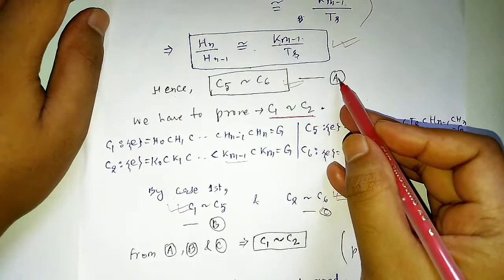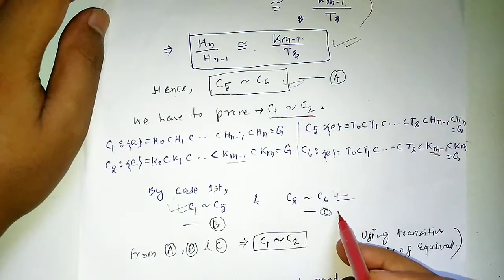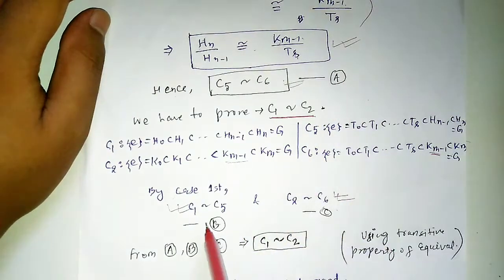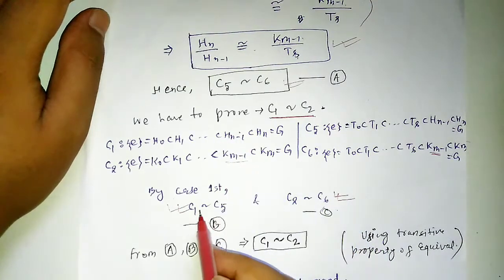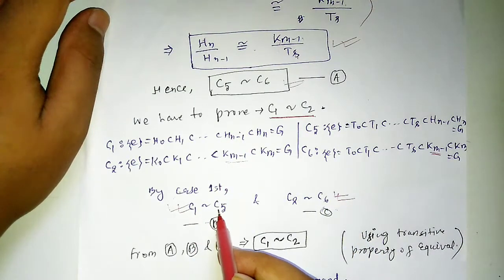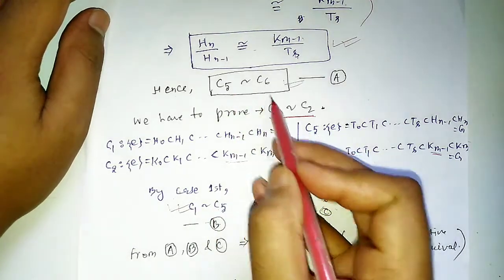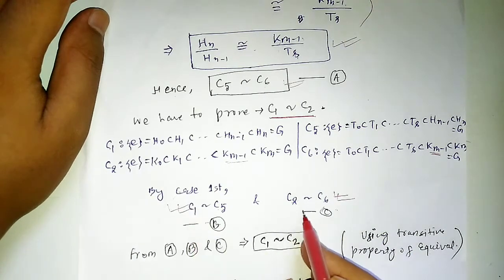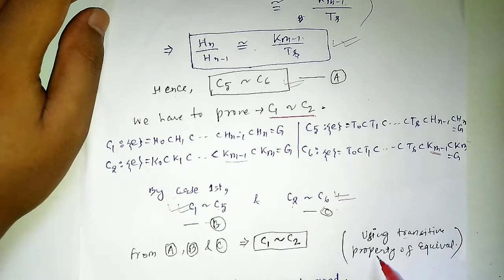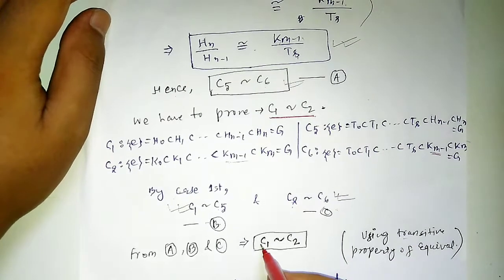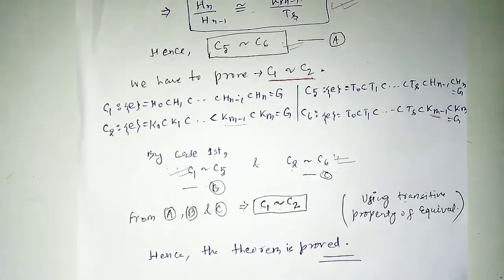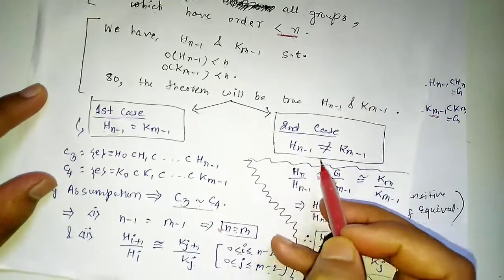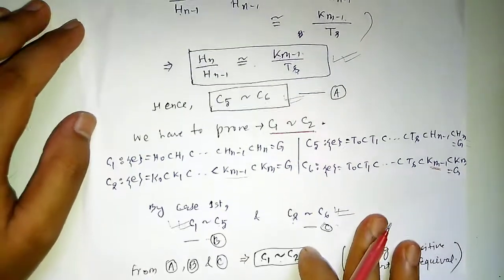So here it is equation A, equation B and equation C. From equations A, B and C we can imply that C1 is equivalent to C5, C5 is equivalent to C6, and C6 is equivalent to C2. So we can imply that C1 will be equivalent to C2. We have used the transitive property of equivalence relation. So we have proved our theorem for the second case also, where Hn minus 1 is not equal to Km minus 1. In this way we have proved our theorem, the Jordan-Holder theorem.